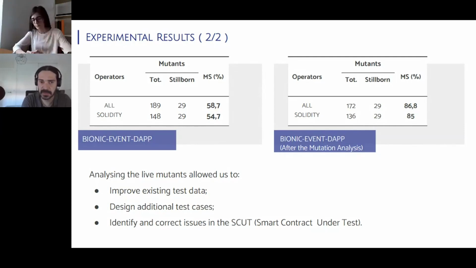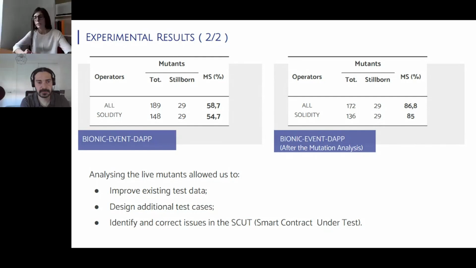When improving the test suites after the mutation analysis, what were the most common fixes you had to apply to the existing tests? For instance, creating new tests, refining assumptions, etc. Very interesting question. Well, in general, we had to add some additional test cases, because there were, for instance, some methods within the contract that were never exercised by the test suite.